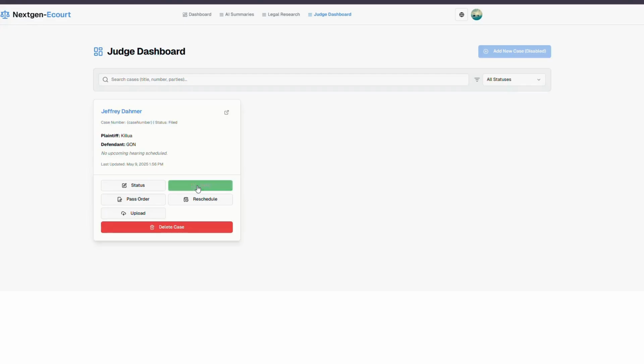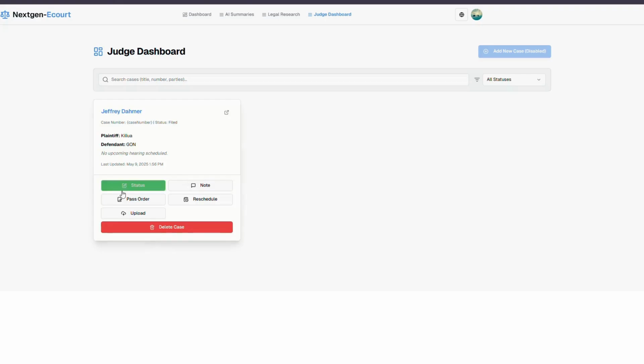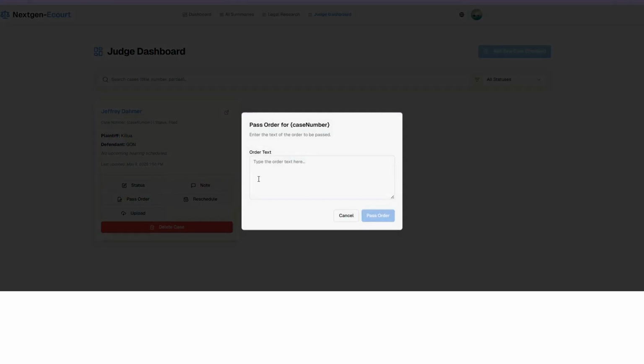Okay. Note. We can provide a note on this particular case, like this case has been on withhold because of suspicious interpretation of government or anything. Anything, a note can be added. Then we can pass order. I mean, the main power of a judge in a court is to pass order. So I can pass any order and it will be visible in the case.